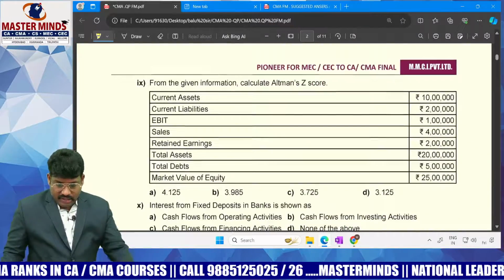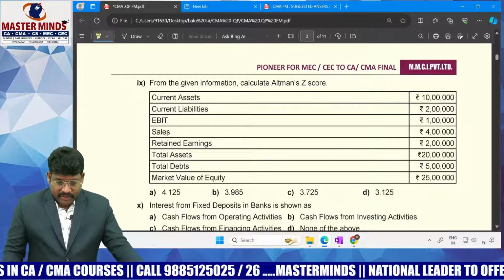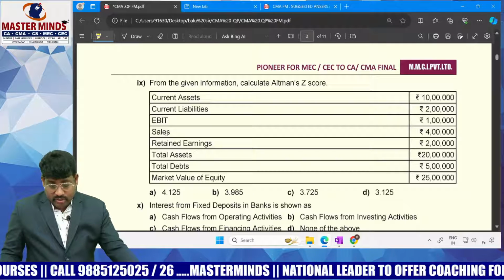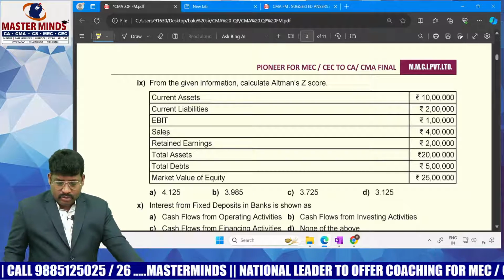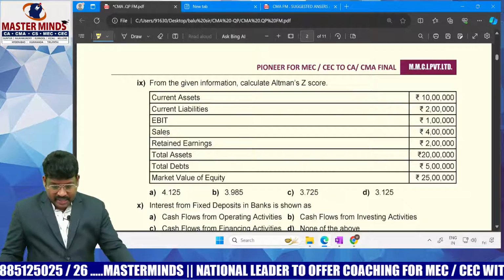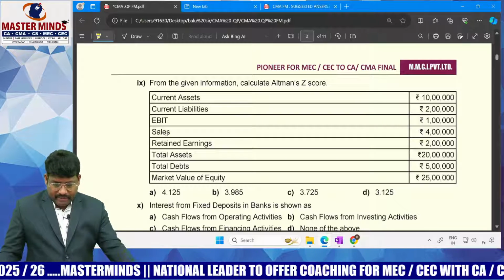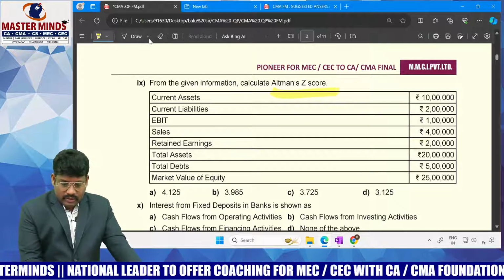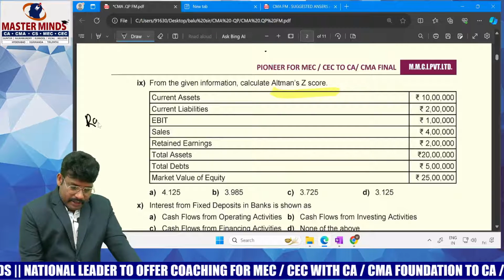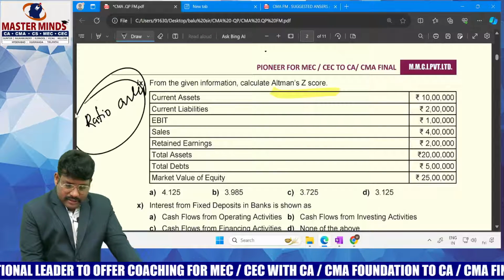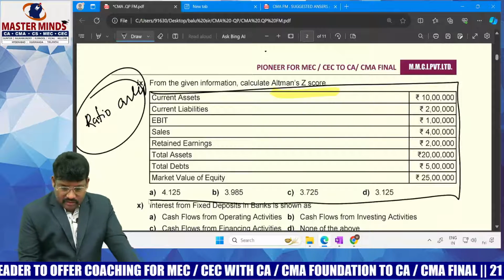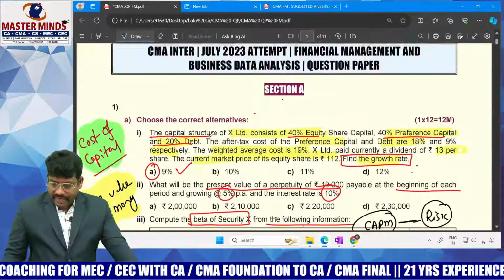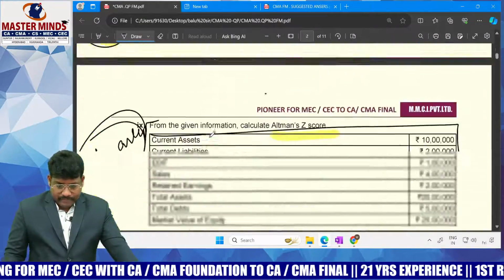Coming to the next one: from the given information, calculate the Altman Z-score. The Z-score is from the ratio analysis area. Current assets, current liabilities, EBIT, sales, retained earnings, asset turnover ratio, debt equity, market value analysis: everything comes under this category of the Z-score. This is ratio analysis, but try to understand, such a lengthy question they asked for 1 mark. This is a very lengthy question, right?